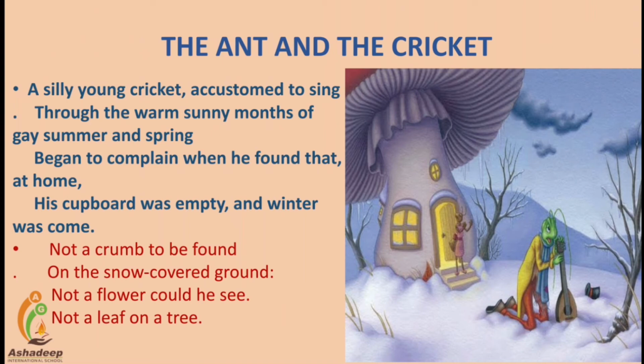Both are very beautifully represented in this poem. The ant is the kind of insect who is always worried about the future, and the cricket always wastes his time singing songs. Later on he realized his mistake and went towards the ant for help. So look at the first stanza of this poem, students.